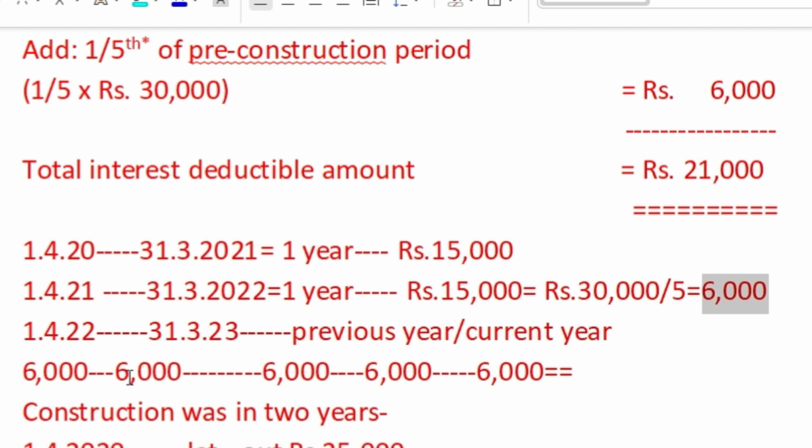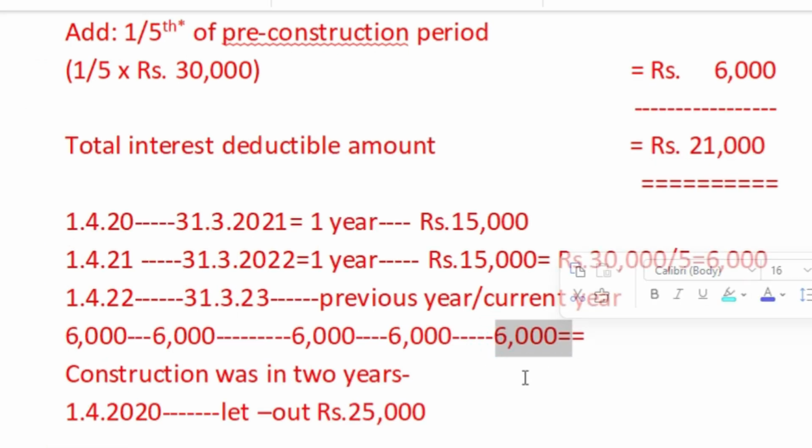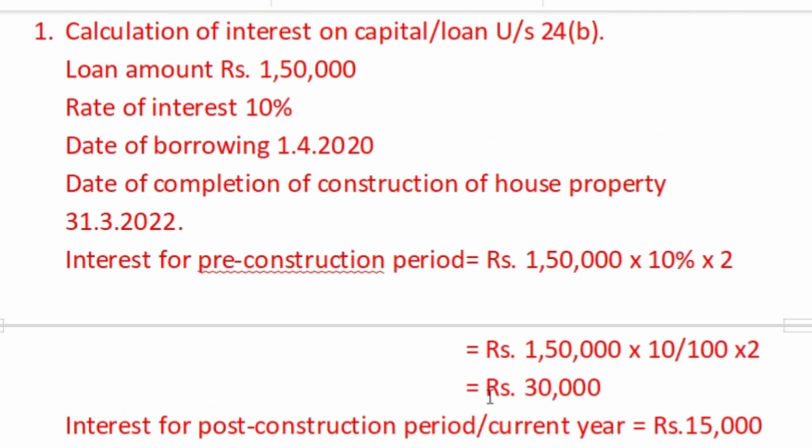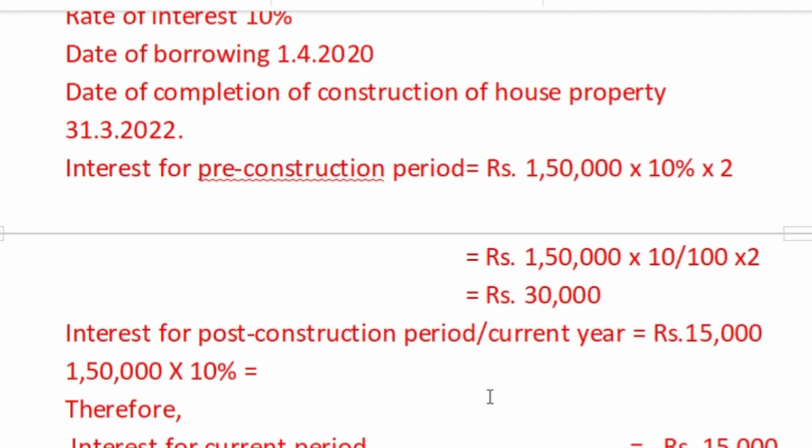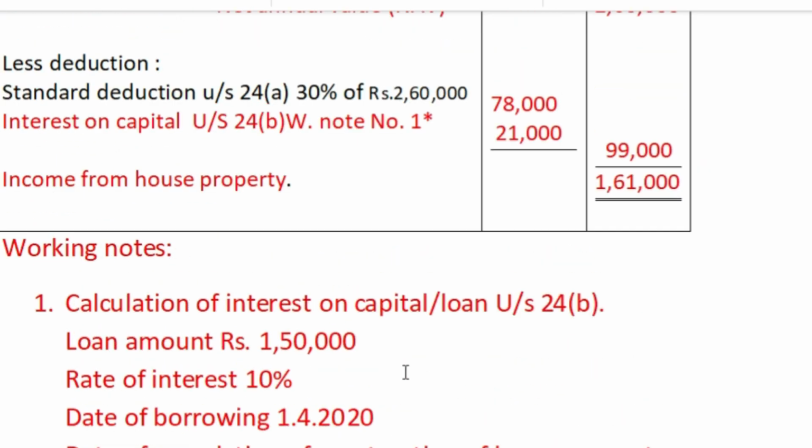So that is remaining each year. So this is your solution, and here it is computed 21,000 is interest on capital or loan amount.